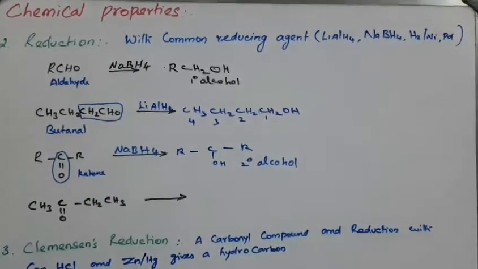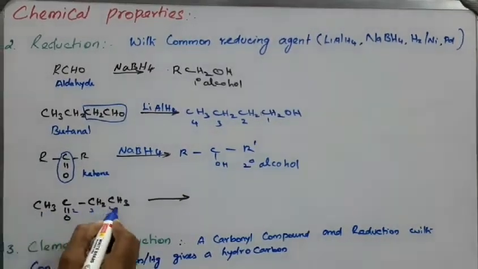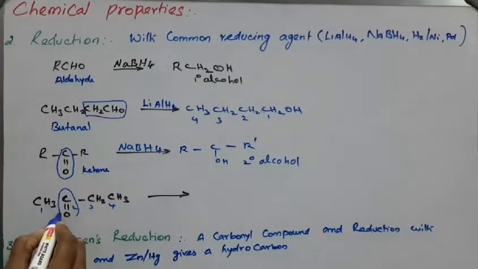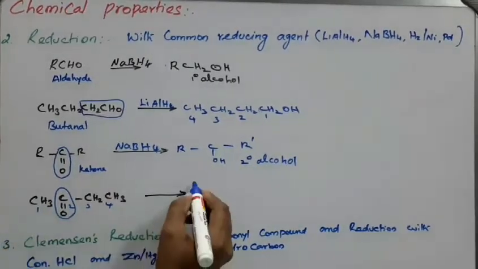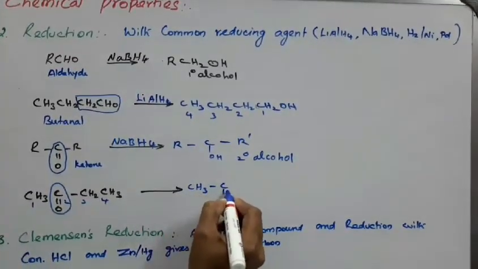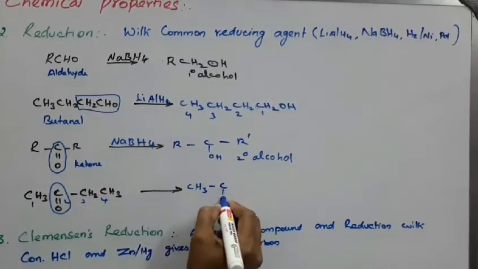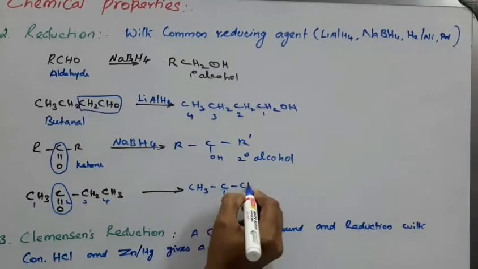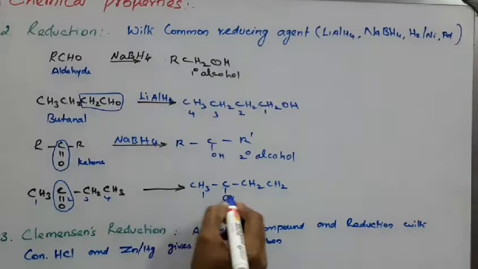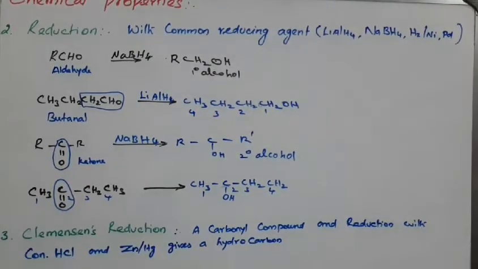The same here. This is 1, 2, 3, 4, butanone. The carbonyl group is converted to a secondary alcohol. That is CH3-CH(OH)-CH2-CH3. This is 1, 2, 3, 4, butan-2-ol, or butanol.